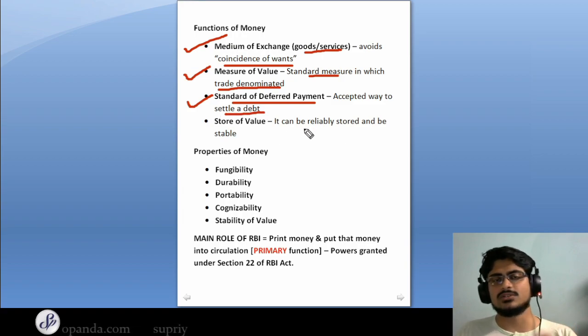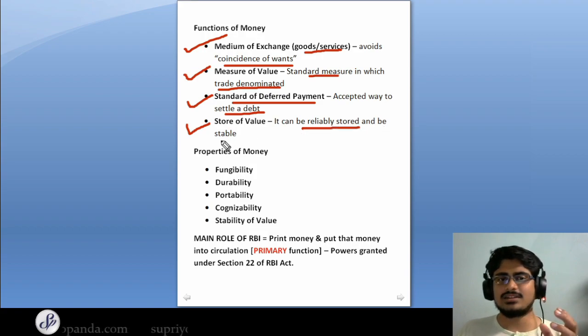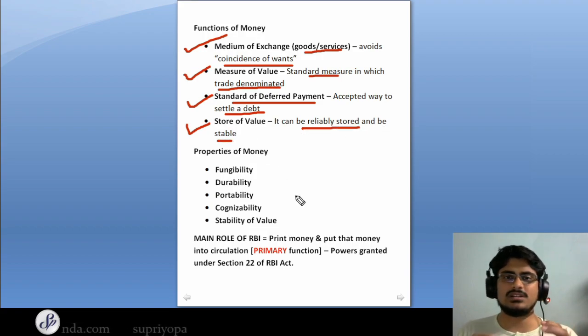So any kinds of debt that we have in our modern society, we can settle it with money, and this is one of the functions of money. And the final function of money is as a store of value. So basically money can be reliably stored, and it is also stable. You can use it and store it, and it remains stable.